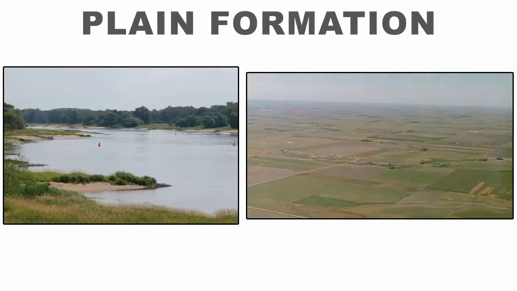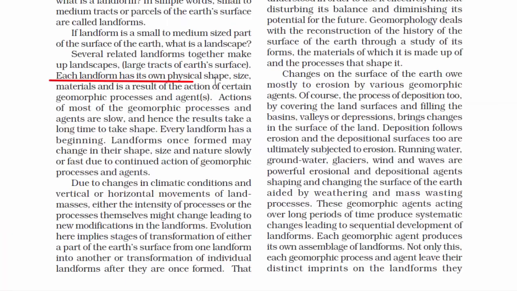Similarly, a plain land is formed due to millions of years of running water that erodes the surface and makes it a smooth, leveled land. Here you will find very few rocks and more sediment particles. So that's how every landform has its own physical shape, size and material. In a nutshell, in this chapter we will learn how these different types of landform came into existence.